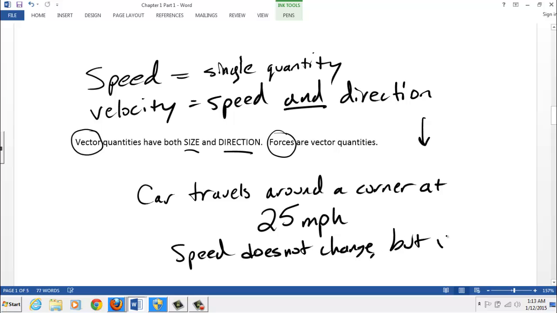But its velocity does. And that's because it's changing its direction. It's rounding a corner. It might be going north as it approaches the intersection, and as it turns, let's say it turns to the right, well, then it's heading east. It's a different direction. And even if the speed is constant, well, velocity is not just speed, it's also direction.